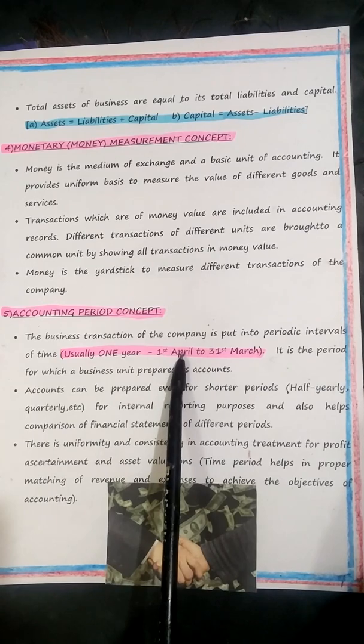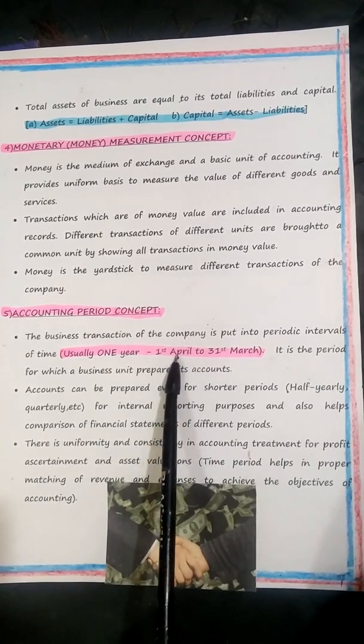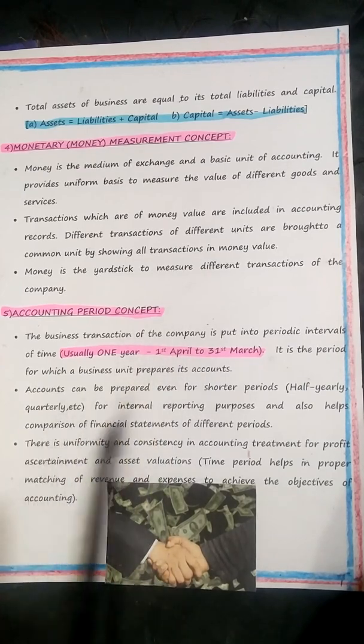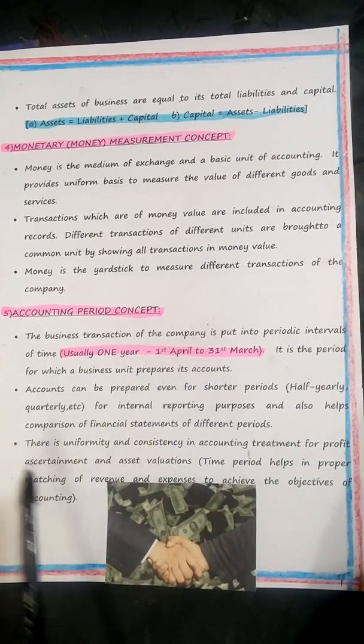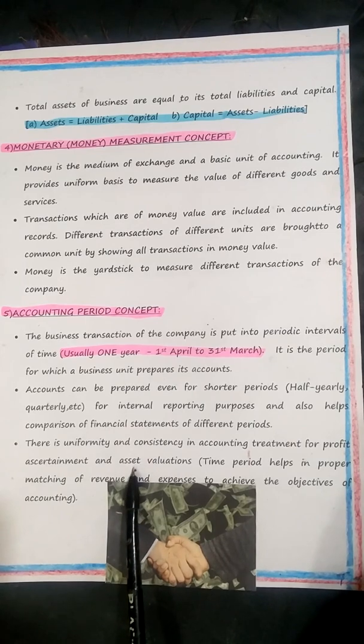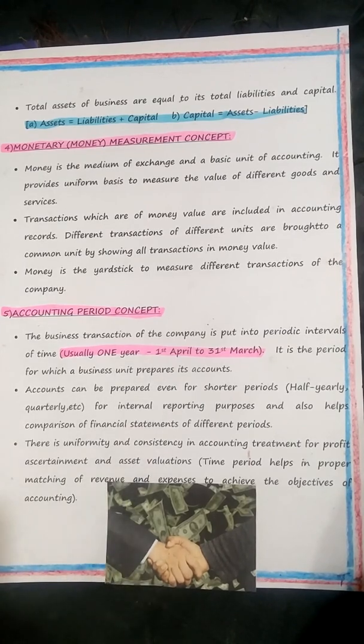We don't go by calendar year, we go by financial year, not fiscal year. What does the financial year say? 1st of April to 31st of March, even for taxation. Here, the accounting period, accounting year, is also called the accounting or reporting time period. So we've got 5 concepts, children.